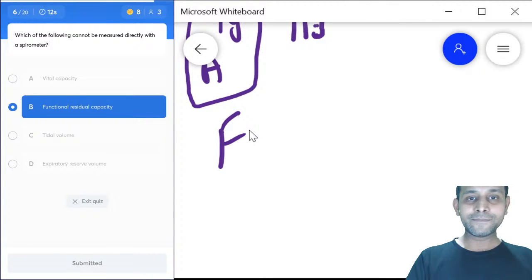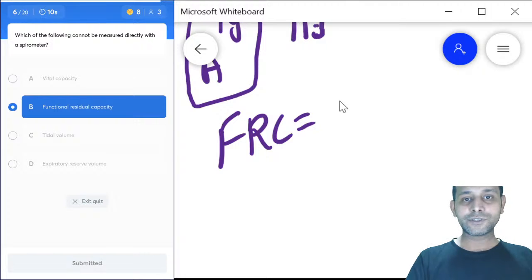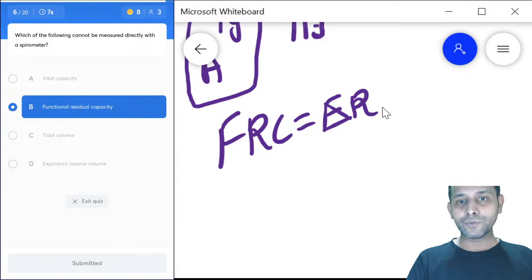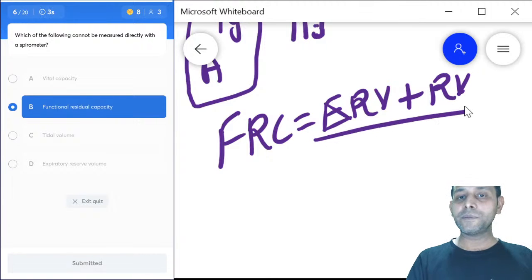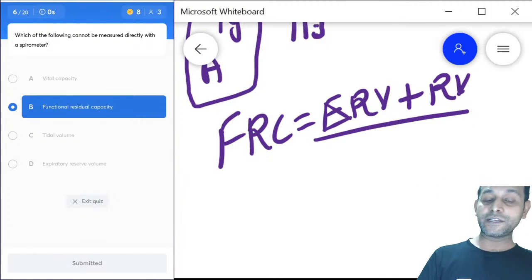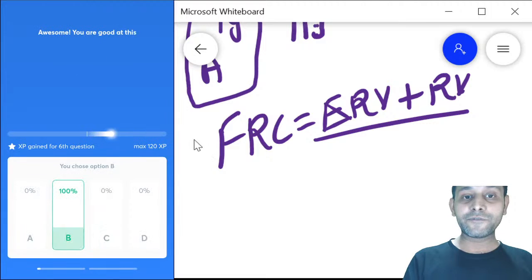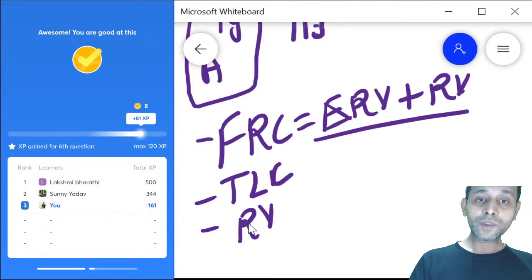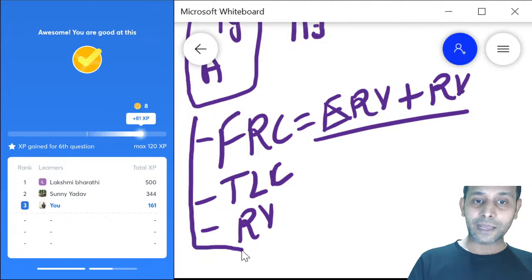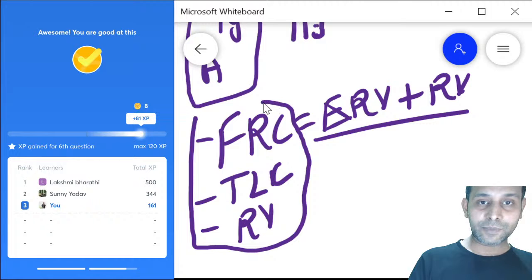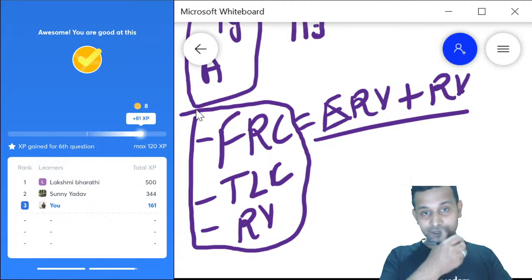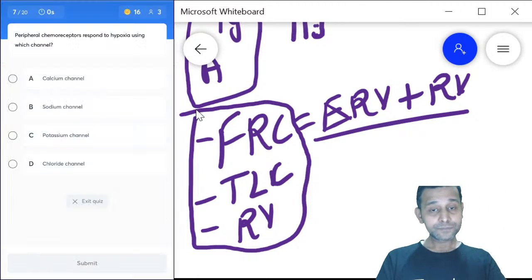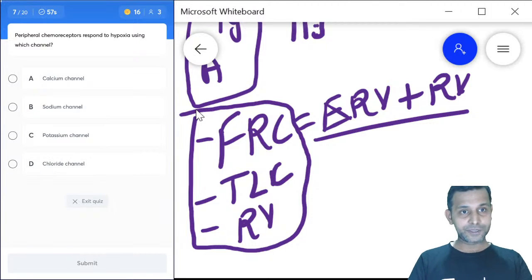Remember, FRC includes expiratory reserve volume plus residual volume, and residual volume cannot be measured by spirometer, so FRC cannot be measured by spirometer. Apart from FRC, we also have total lung capacity and residual volume. These three lung volumes and capacities cannot be measured by spirometer. Remember, FRC, total lung capacity, and residual volume cannot be measured by spirometer.